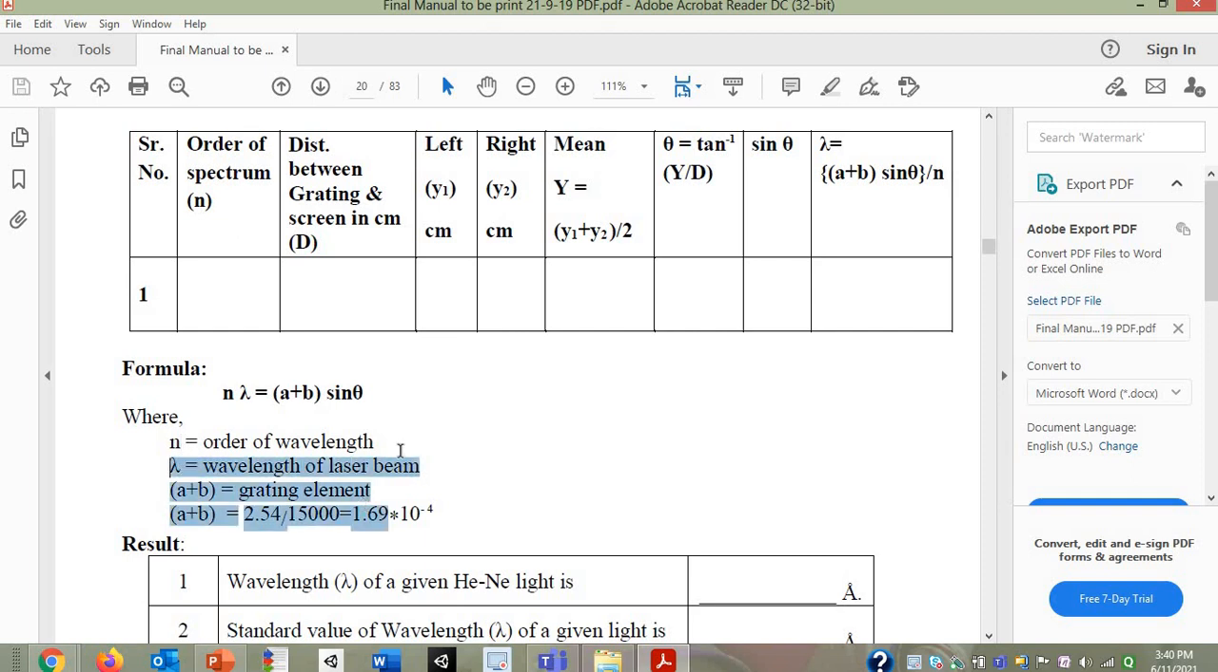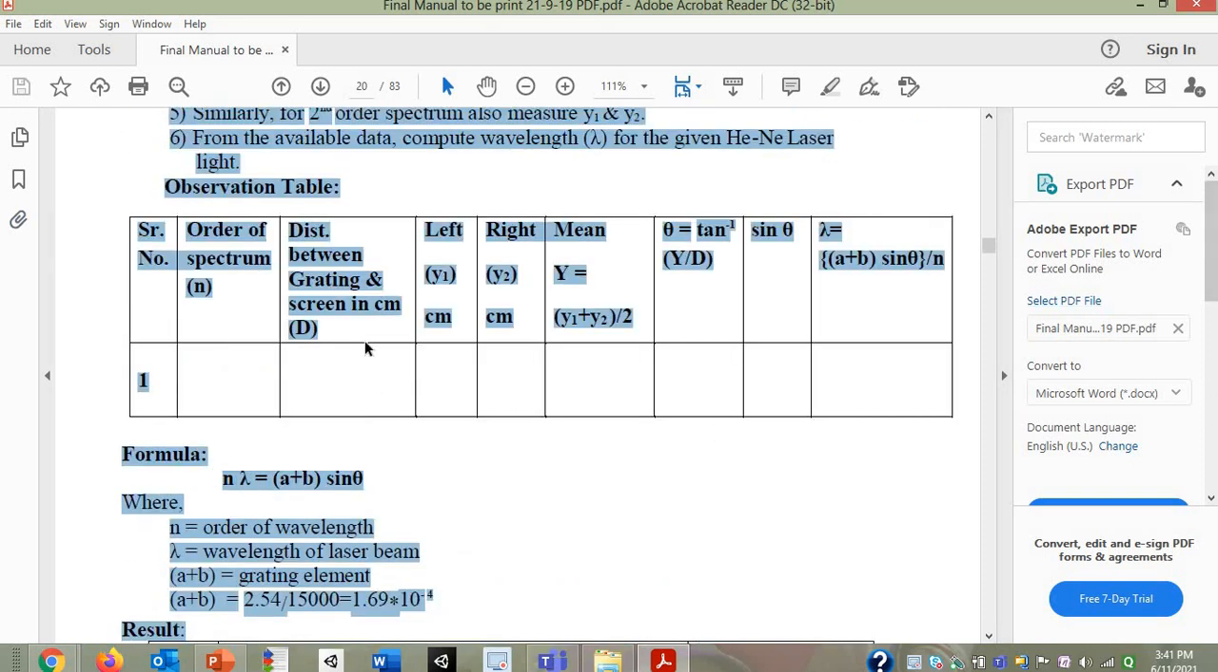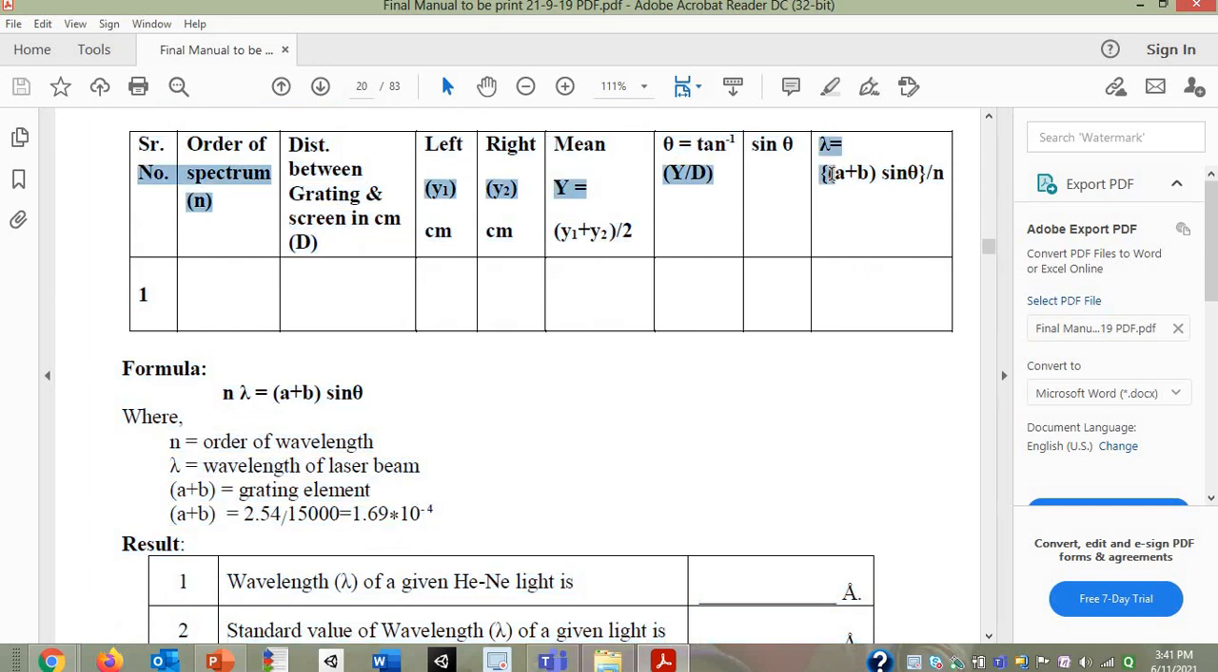Next, lambda is nothing but the wavelength of the laser light that you have to calculate. a plus b is the grating element, and we have seen its formula, 1 inch upon number of lines. Whatever diffraction grating we generally use has 15,000 lines per inch. So here the formula is taken as 2.54 divided by 15,000. That factor comes to 1.69 into 10 to the power minus 4 centimeter. Here the unit will be centimeter. Okay. So by doing all these things, you have to calculate the value of lambda.